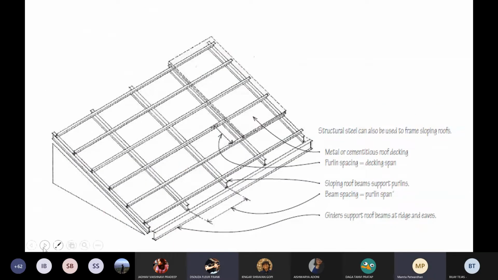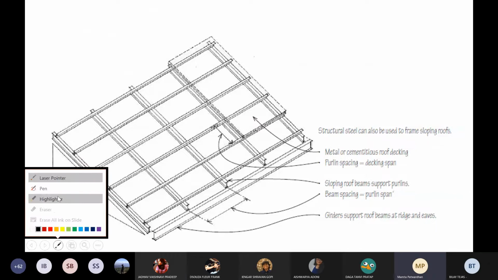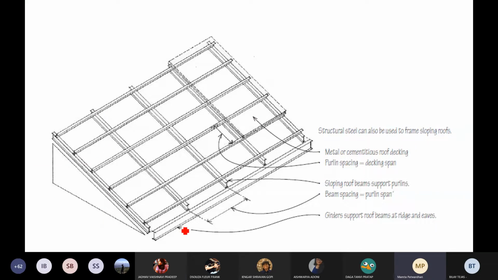Similarly for the sloping roof. No difference again, right? Very similar to what we did in timber. Now in this case, there's no truss. These are just multiple joists that I use. These are joists, correct? The complete ribs kind of a thing. Again, in this case they have indicated I-beams. These are the sloping members which are resting on this main I-beam over here that I can see.